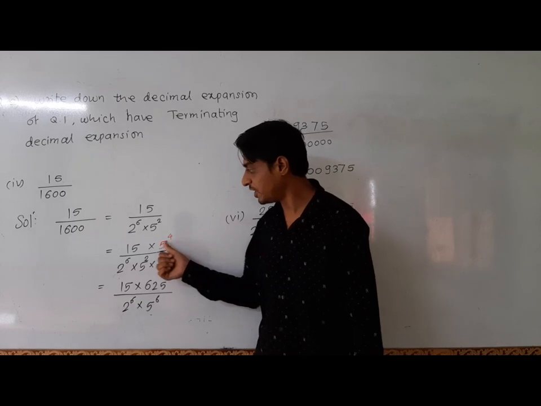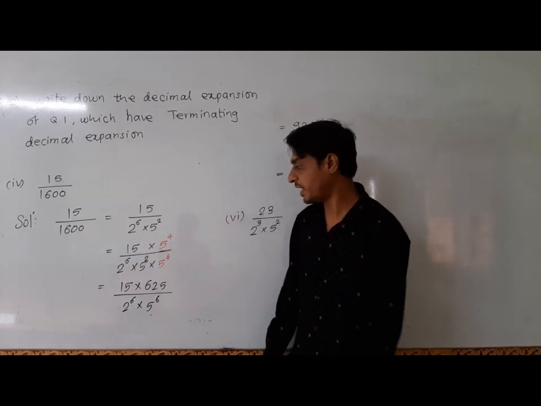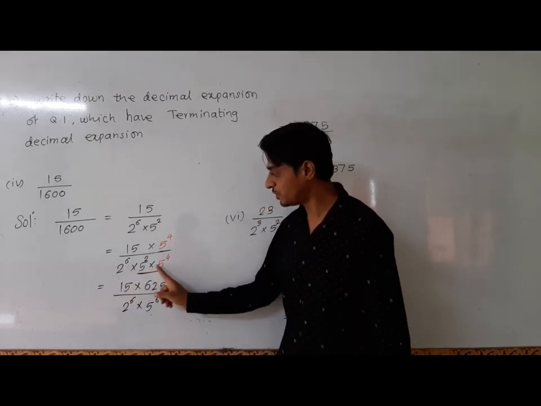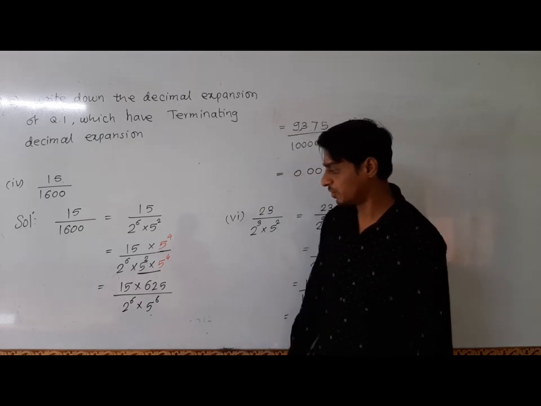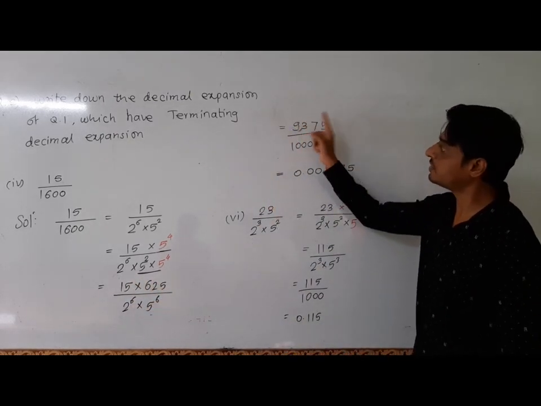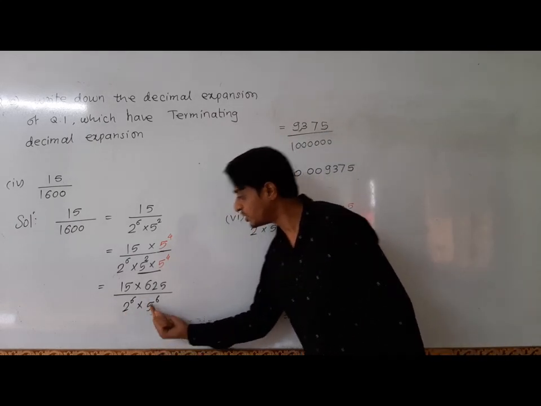So the numerator will become 15 into 5 raised to 4, which is 625, and the denominator's total power of 5 will be 6. Now 15 into 625 will become 9375, and the denominator is 2 into 5, 10, 10 raised to 6.